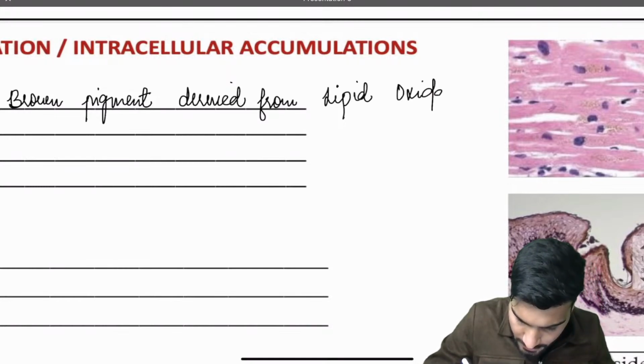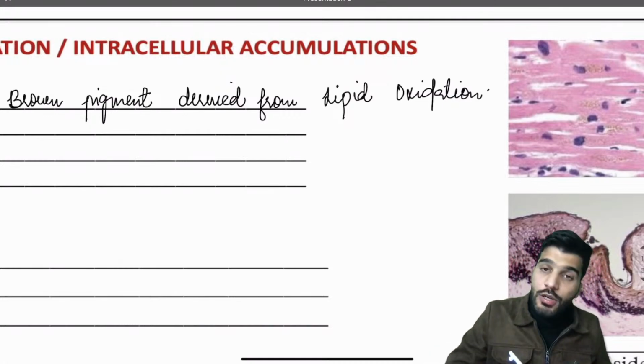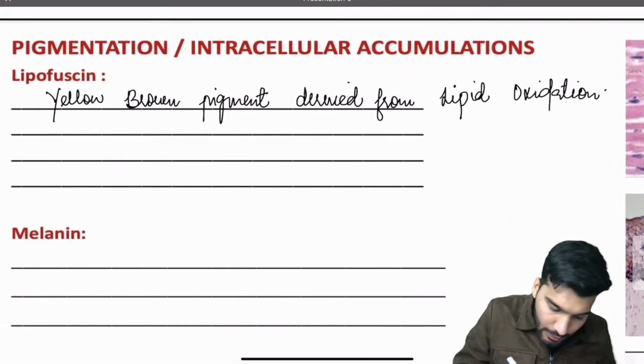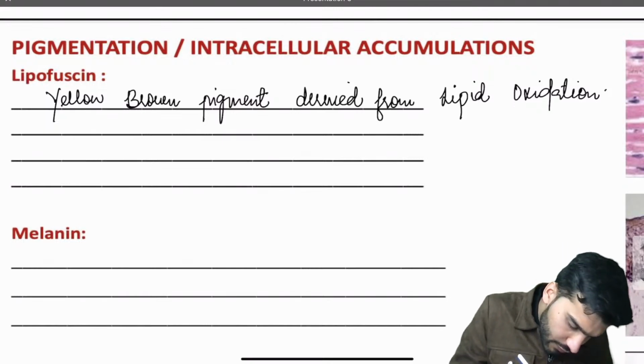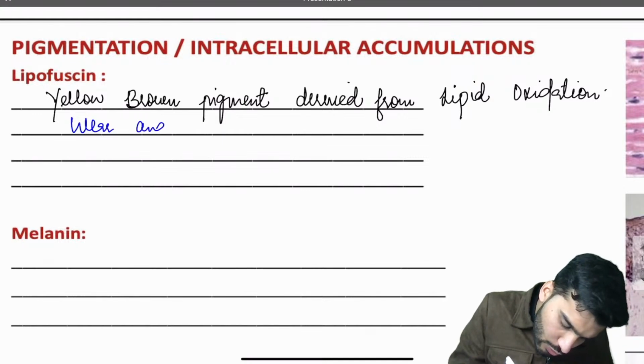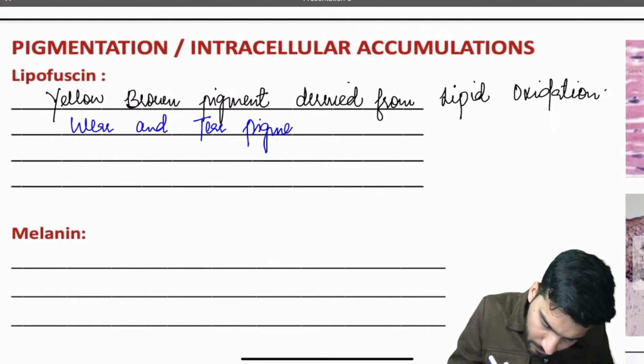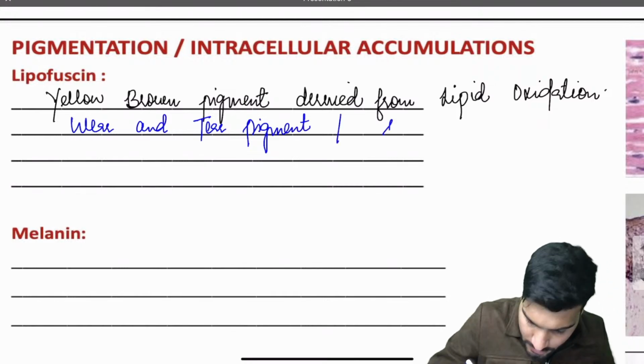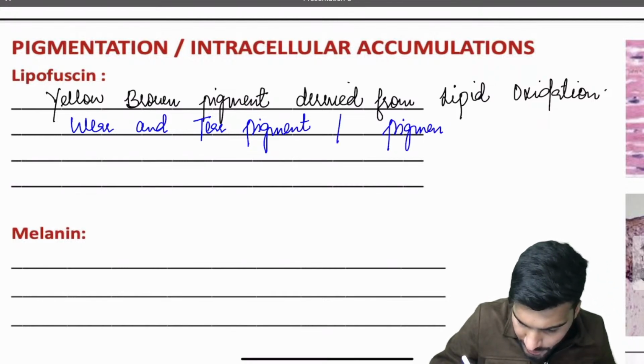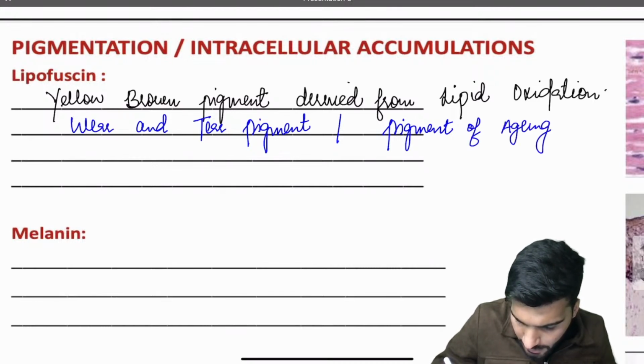Oxidation of lipids occurs, and the cell accumulates intracellular pigment, and this accumulation is called lipofuscin. Is that clear? It's also called wear and tear pigment. They can mention this line, or it's called pigment of aging.